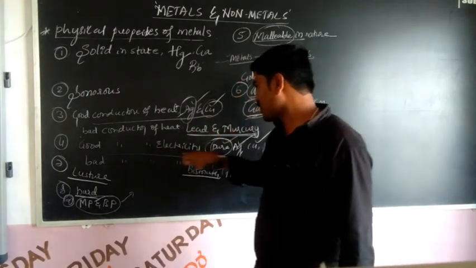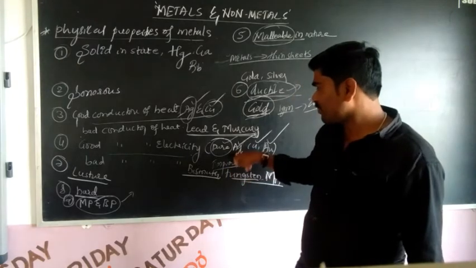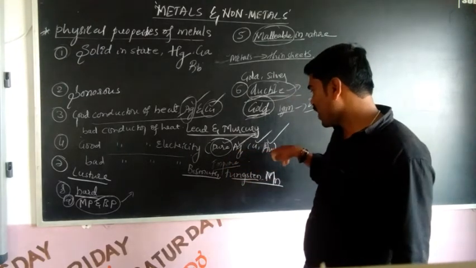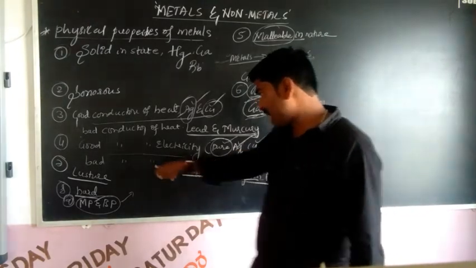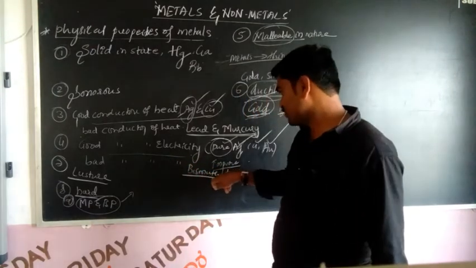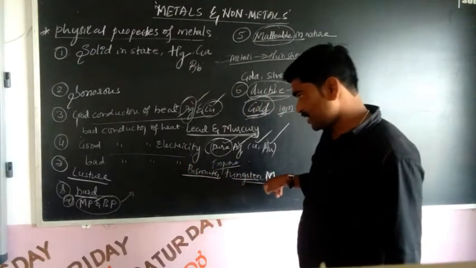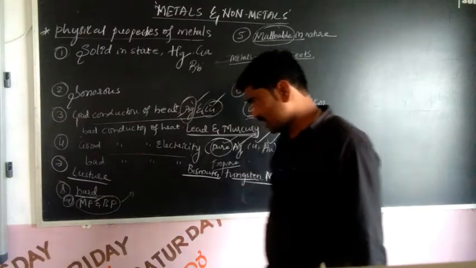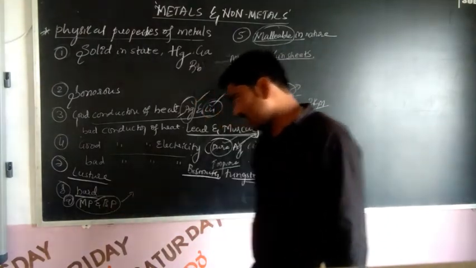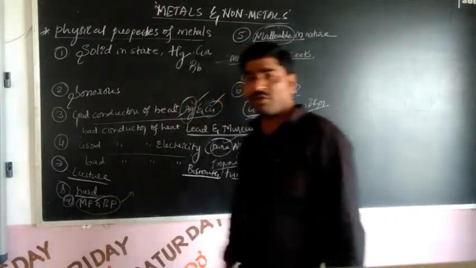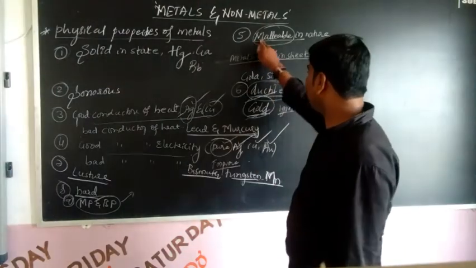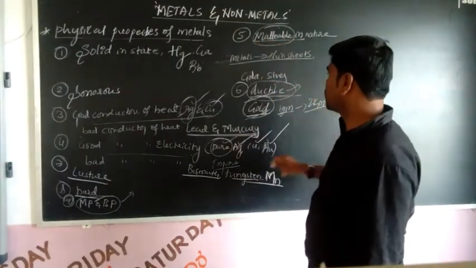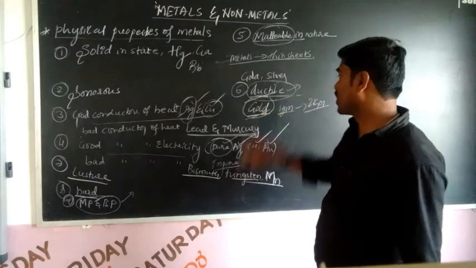Good conductors of electricity are pure silver, copper and gold. Bad conductors of electricity are bismuth, tungsten, manganese. Metals are lustrous and hard. Their melting and boiling points are high, and metals are malleable and ductile in nature.